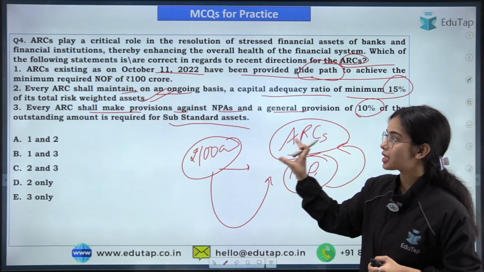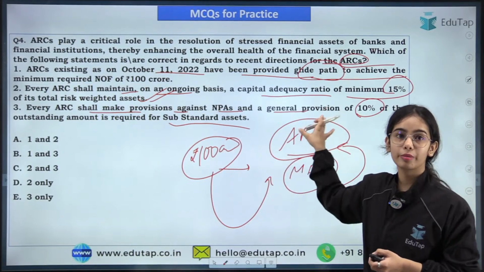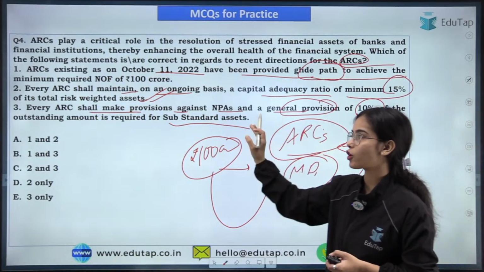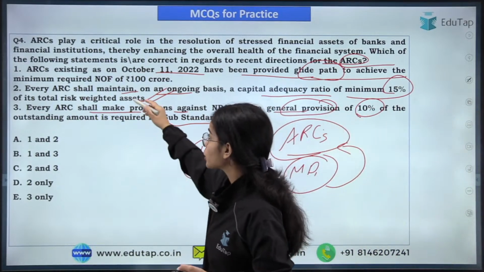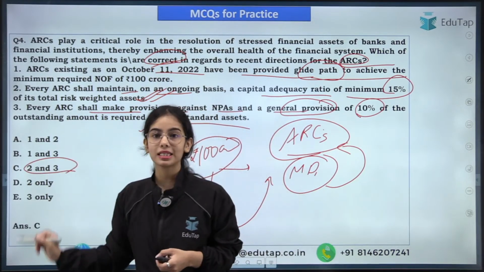Now, for the substandard assets, there is a provision of 10% that has to be maintained. So a general provision of 10% has to be maintained for substandard assets. That is correct. So the second and third statements are correct, and you have to find the correct statements. That's why C is the right answer.